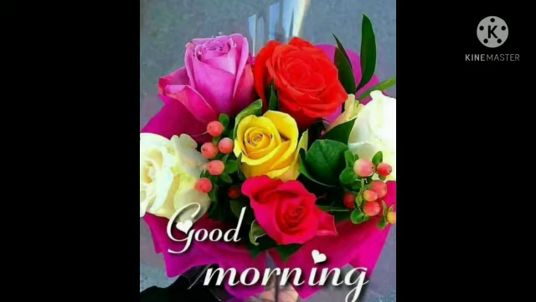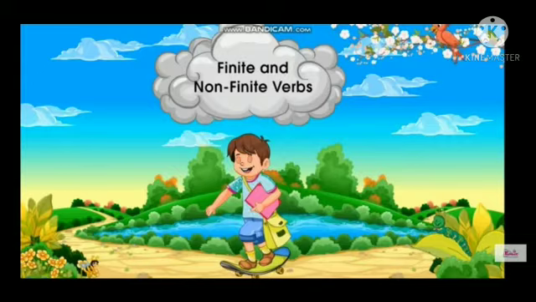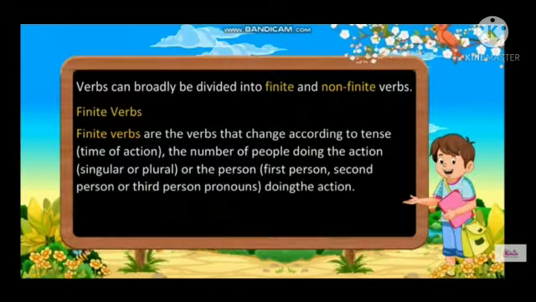Today, in this session, we are going to see finite verbs and non-finite verbs. First of all, what is a finite verb? A verb can broadly be divided into finite and non-finite verbs.